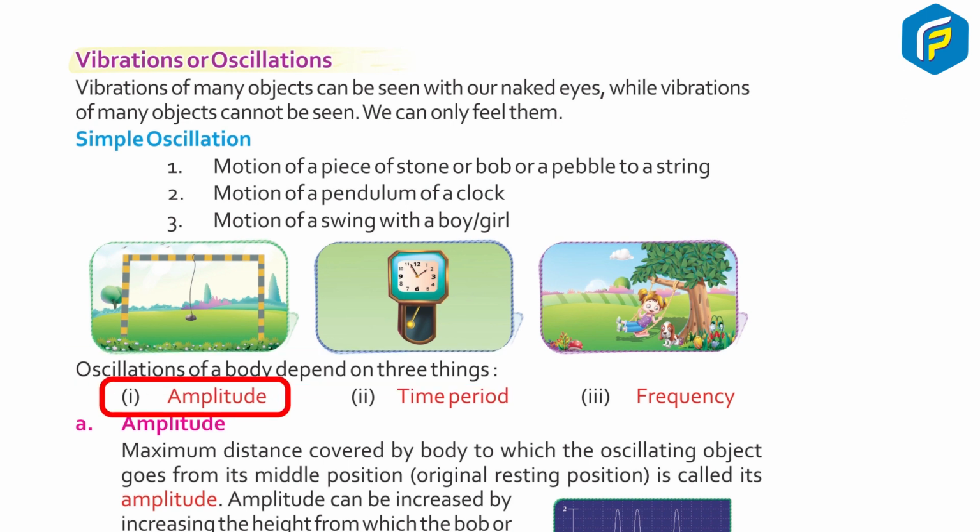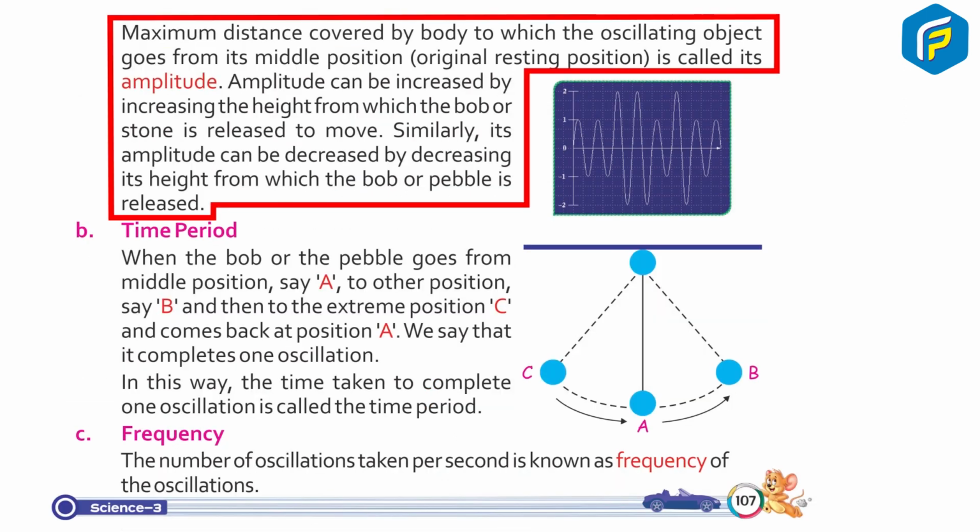1. Amplitude. 2. Time period. 3. Frequency. A. Amplitude. The maximum distance covered by the body, to which the oscillating object goes from the middle position, the original resting position, is called its amplitude. Amplitude can be increased by increasing the height from which the bob or stone is released to move. Similarly, its amplitude can be decreased by decreasing the height from which the bob or pebble is released.